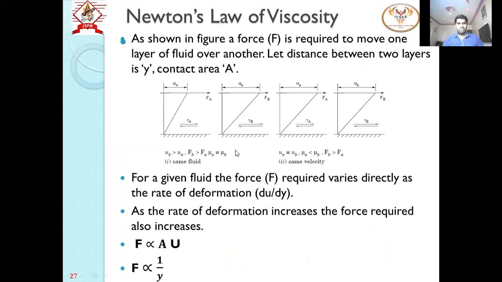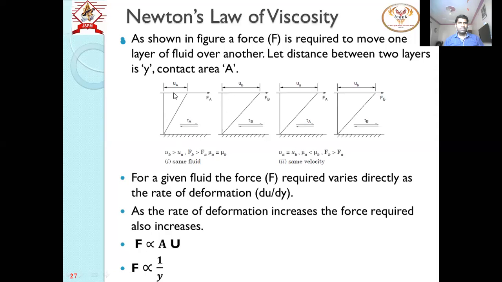So what does Newton's law say? Suppose we consider two plates, a bottom plate and a top plate, and the bottom plate is fixed. On the top plate we apply some force F. When this plate is pulled, in between the two plates there is some viscous fluid, and the distance between the two plates is y.